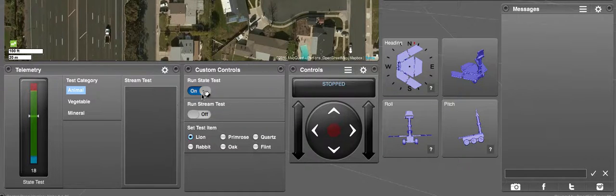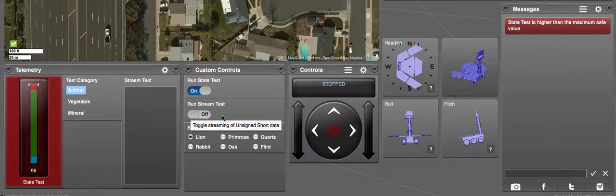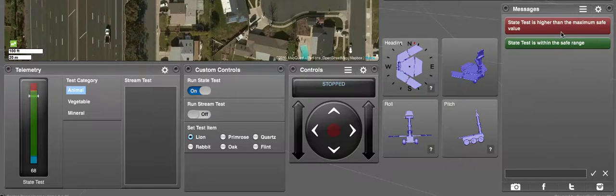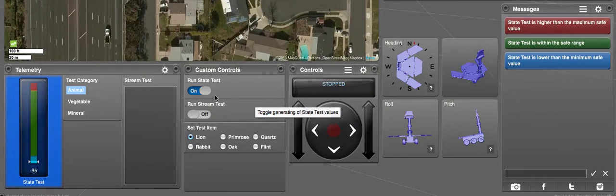We'll turn it on, and we'll see the gauge over here going up and down. And when it goes beyond one of its safety thresholds, it changes the background color and also triggers a message to appear in the message pod on the right-hand side. And similarly, when the value gets below what we had saved as the safe minimum, then it also triggers an alert condition. So we will stop this one